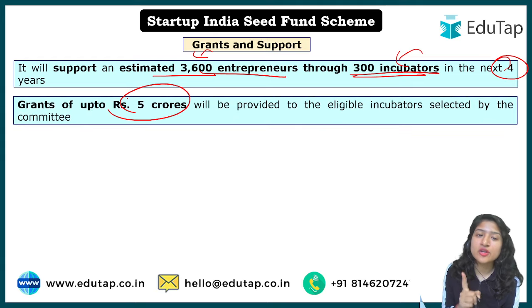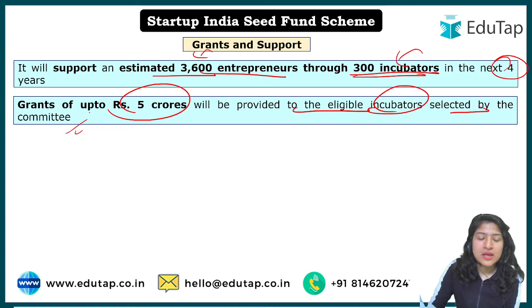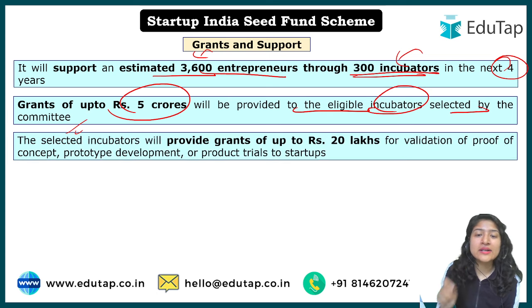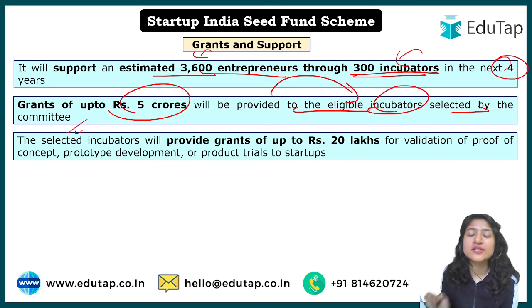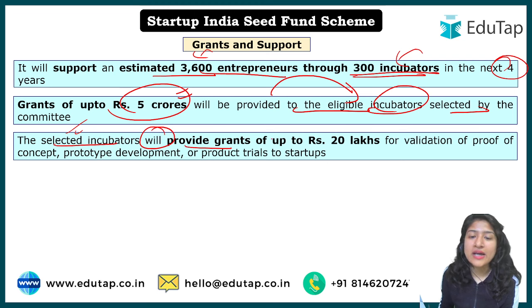Now this 5 crore, there are two types of grants mentioned. One is a grant of rupees 5 crore. It will be provided to the eligible incubator selected by the committee. You have to understand, this grant is for the incubators and not for the beneficiary that will take the benefit under it. So 5 crore will be provided, and the selected incubator will provide grants up to 20 lakh.